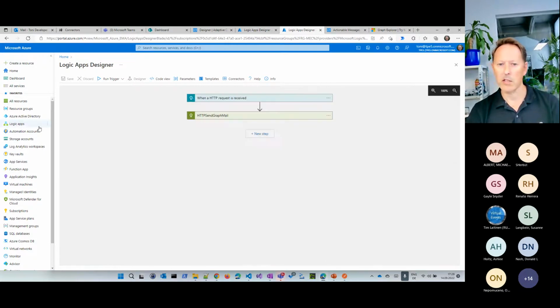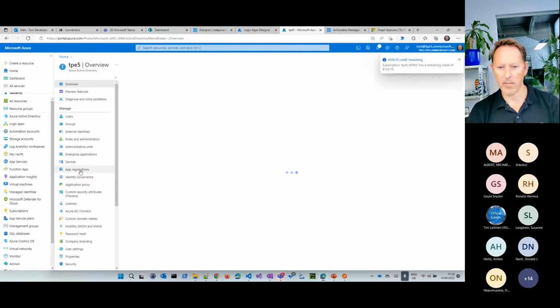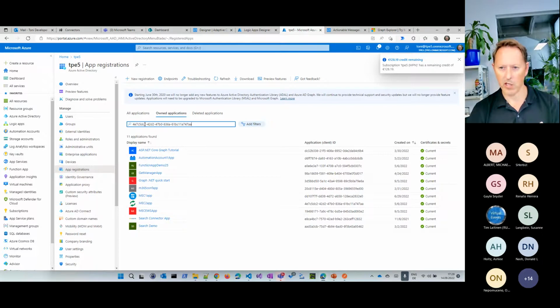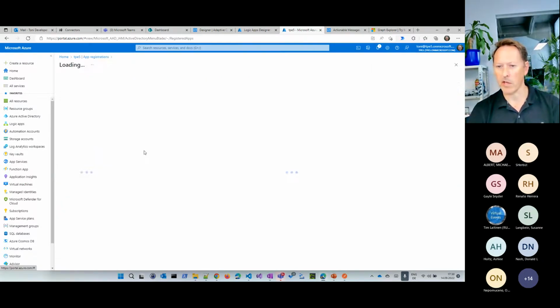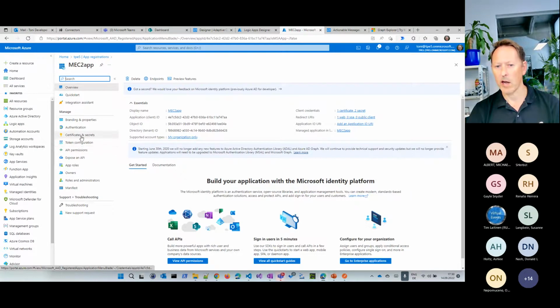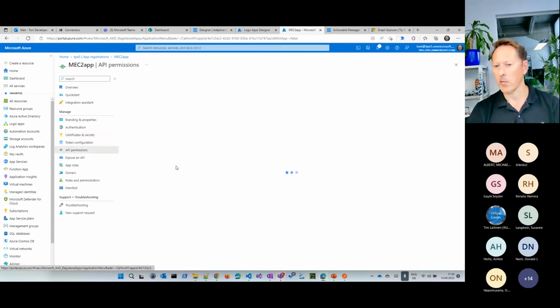So I copy that here, so that you see what I've done with the application so that I'm allowed to do that. So go to Azure Active Directory and go to the applications here, app registrations. And here I should find that application which I created. In that case, it's called Mac2 app. That's the application. And this must be registered. And what I did here, first of all, I added a secret, which is the password here, the graph send secret here. And I added a permission.